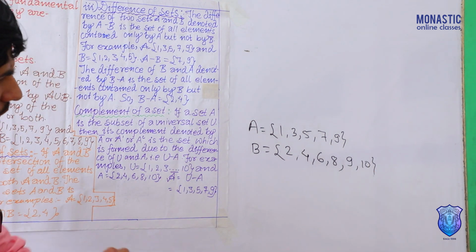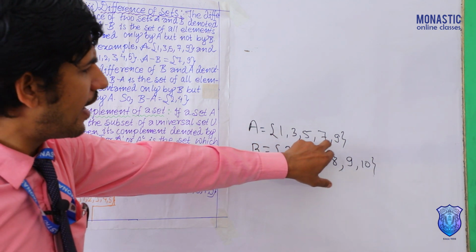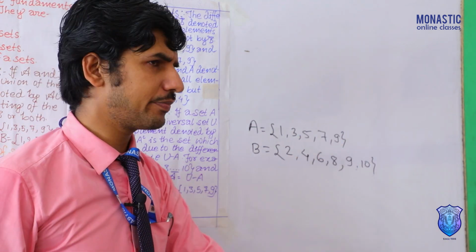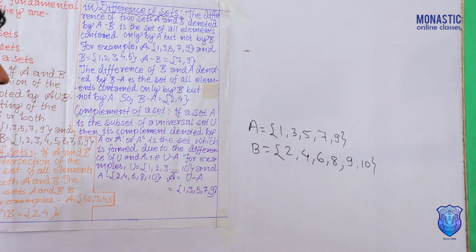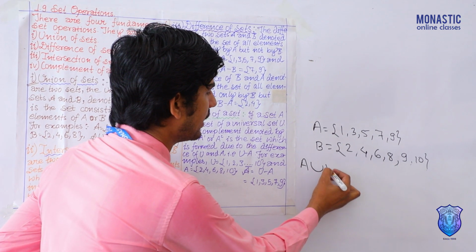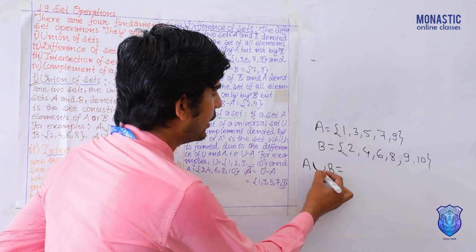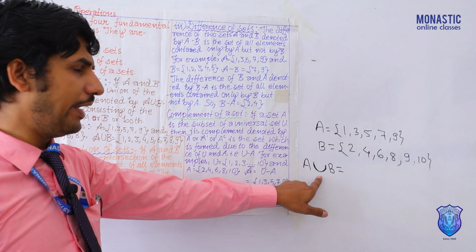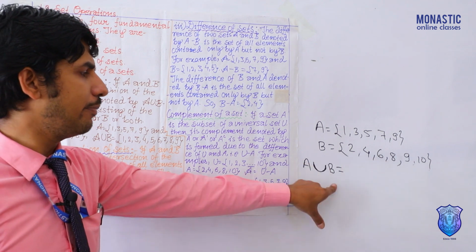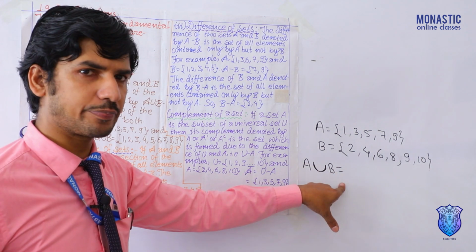A is equal to 1, 3, 5, 7, 9. B is equal to 2, 4, 6, 8, 9, 10. Means two sets. Now we know this is the symbol for union. Its name is union or cup. You can say A union B or A cup B.